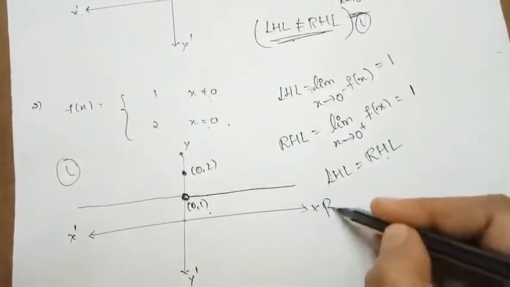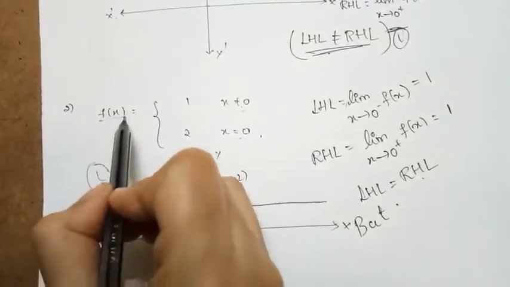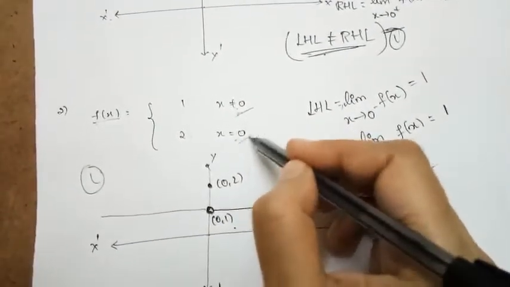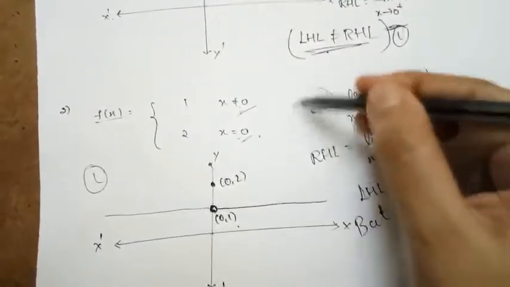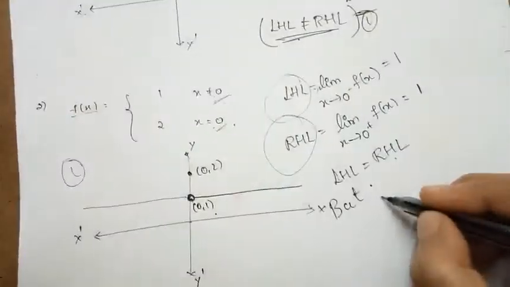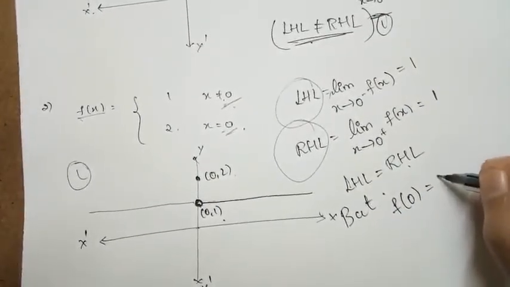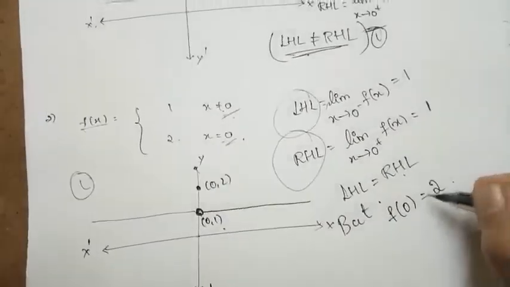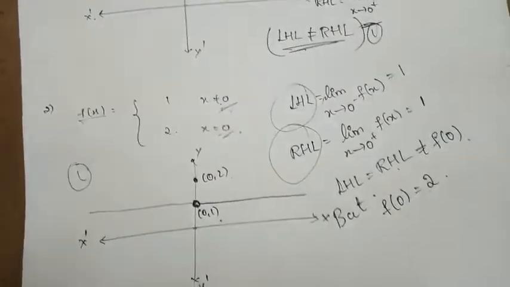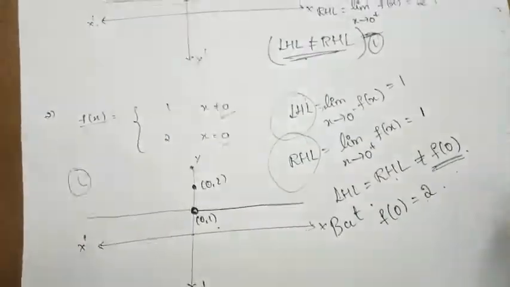But you can see here, what is the value of the function at the given point? At the point where the function is split up, that is at 0, I have found the left hand limit and right hand limit. So what is the value of the function at that point, f of 0? f of 0 is equal to 2. This is not equal to the left hand limit and right hand limit. It is not equal to the value of the function at that point.